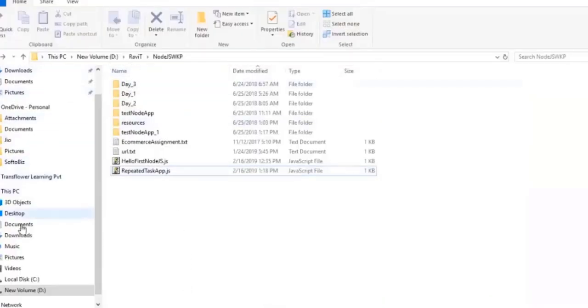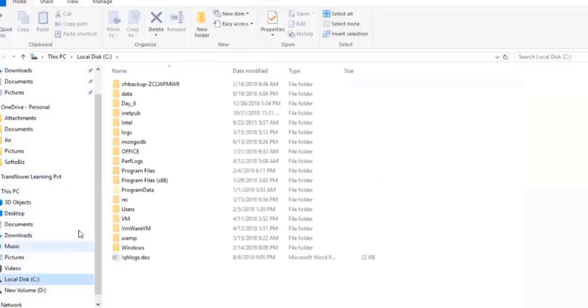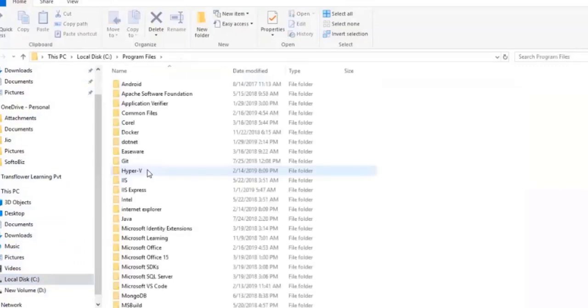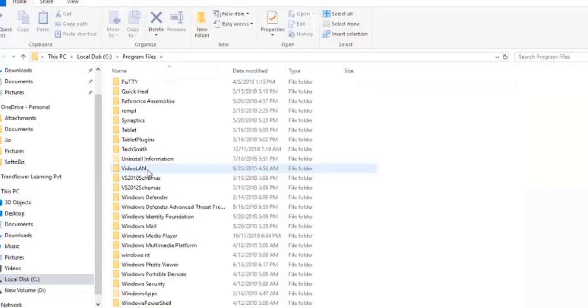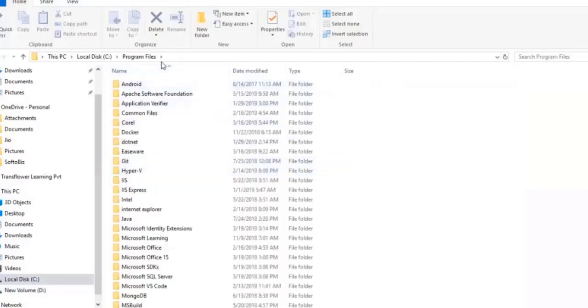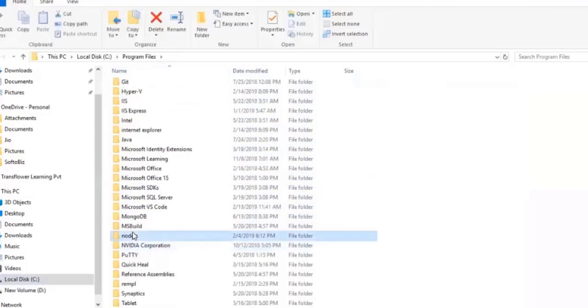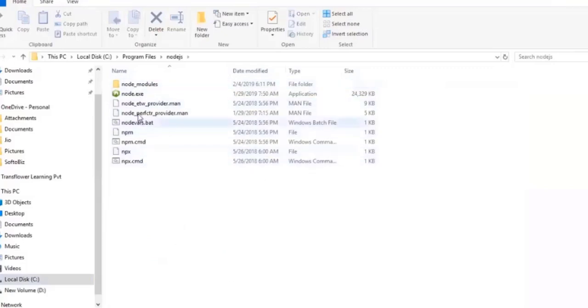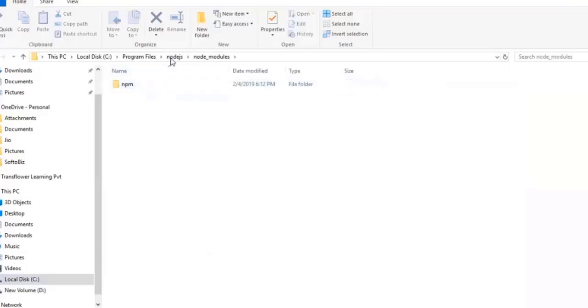C colon, program files. Where is Node.js? Let me sort it properly. Type Node.js. This is the Node.js folder, which contains node.exe, npm.exe, and node_modules. This is the node_modules folder. Have you checked it? The node_modules folder.